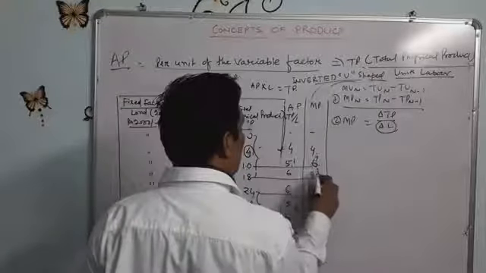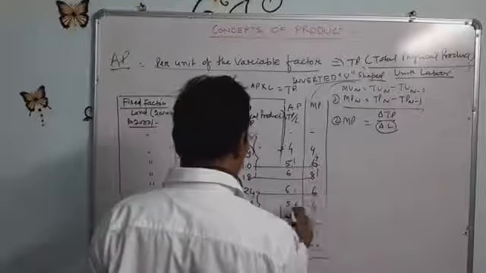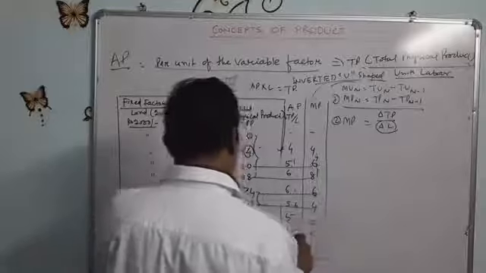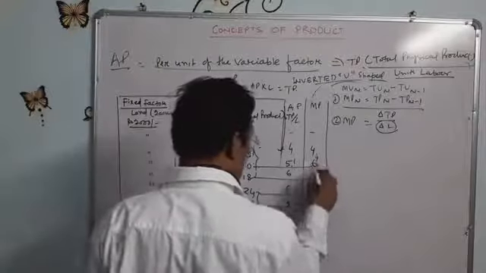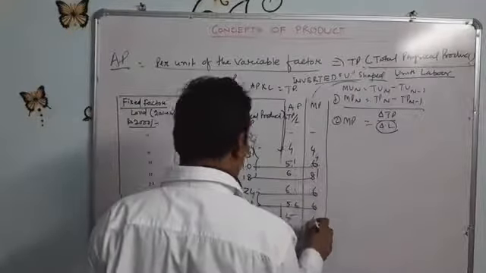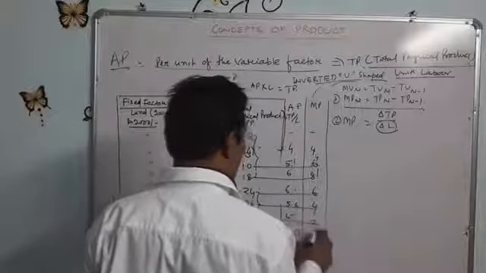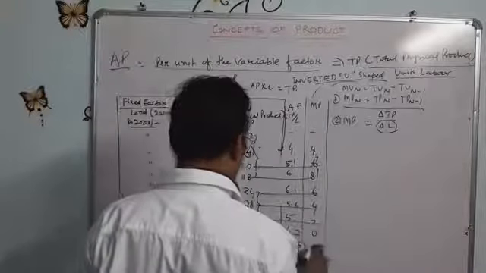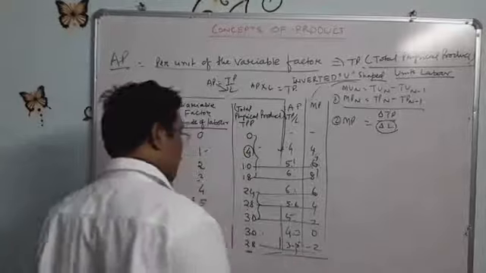And 4 plus 6 plus 8 plus 6 plus 4 equals 28. And 4 plus 6 plus 8 plus 6 plus 4 plus 2 equals 30. And plus 0 equals 30. And minus 2 equals 28.